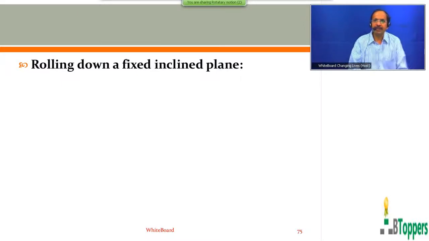So in my previous class, I discussed the motion of a body rolling down a fixed inclined plane. Now I would like to summarize the same discussion once more. That means I want to show you a PowerPoint presentation summarizing the discussion from my previous class, for the motion of a body rolling down a fixed inclined plane.